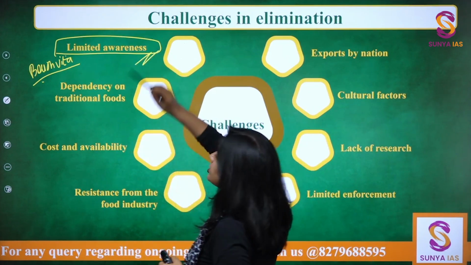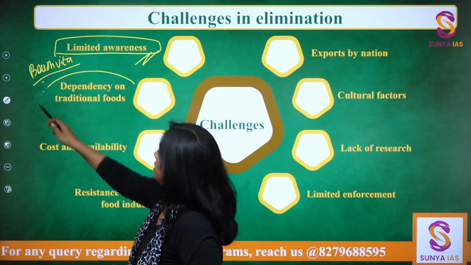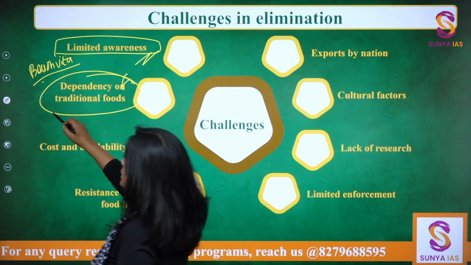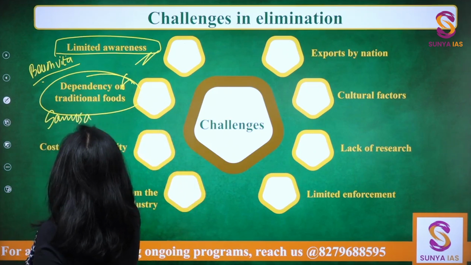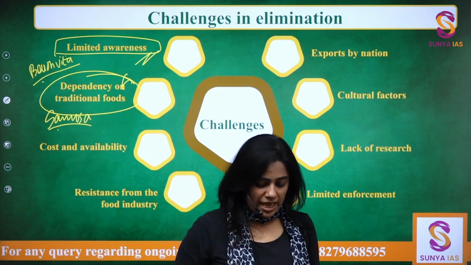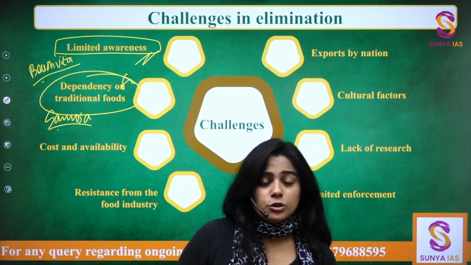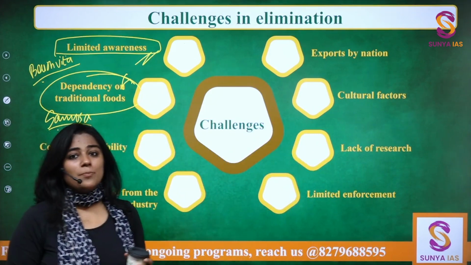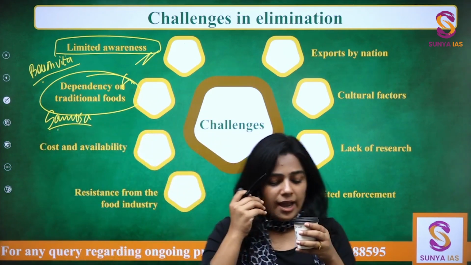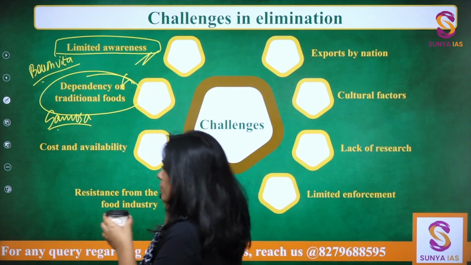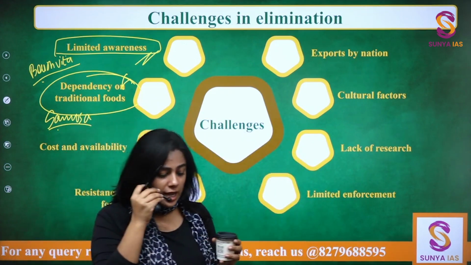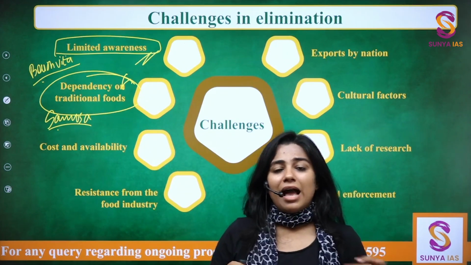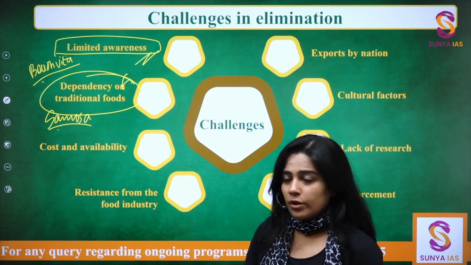So there's limited awareness. Then dependency on traditional foods, like I told you, things like samosa, which is a sort of national snack. Whenever someone is happy, whenever guests are over, you will serve samosa. Now these things are of course dependent on oil, right? And you would not want, as a small shop, to have a very expensive oil with you, right?